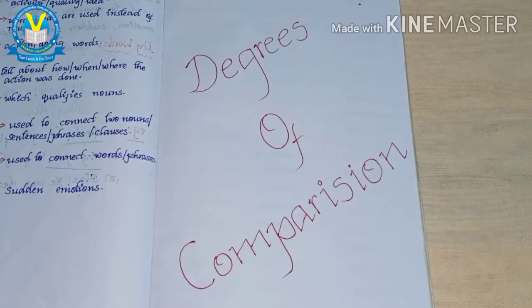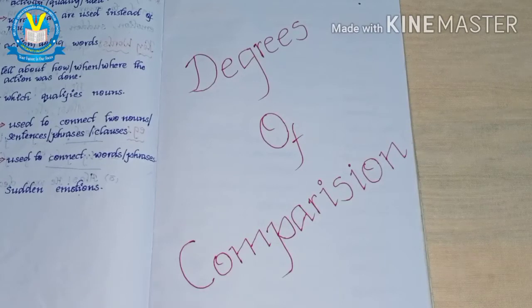We compare one person with another, two persons with three persons, three with four, four with more, one with two or more persons. We mainly compare on degrees of comparison.